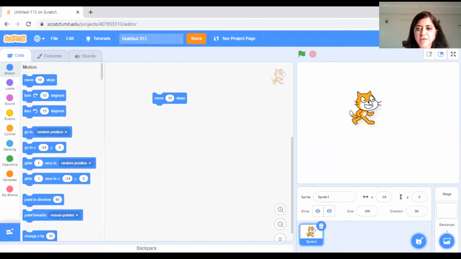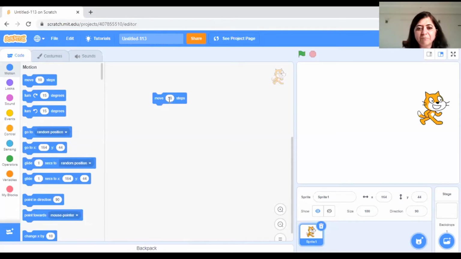Now let's see the magic here. If I do this, 50, can you all guess what's going to happen if I put 50 instead of 10? Somebody says it will move a larger distance. I think you are getting it. So if I click here, it is moving a larger step.